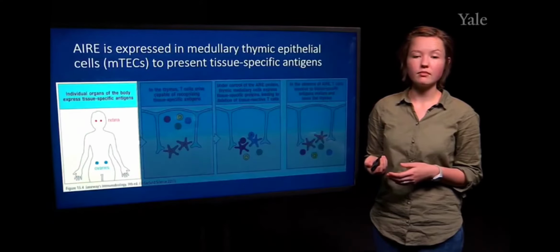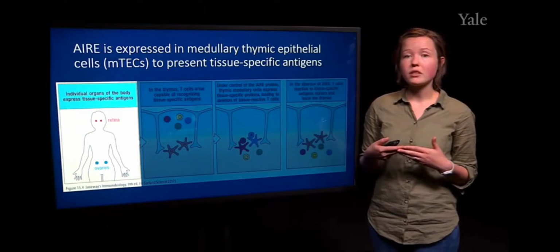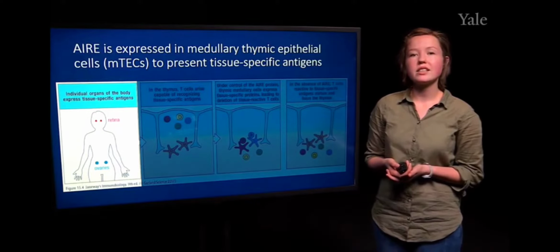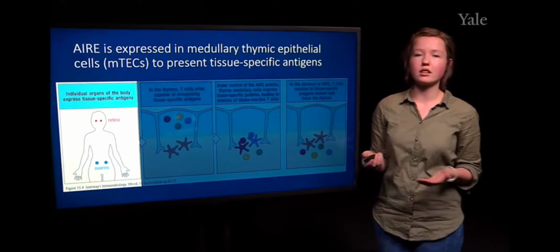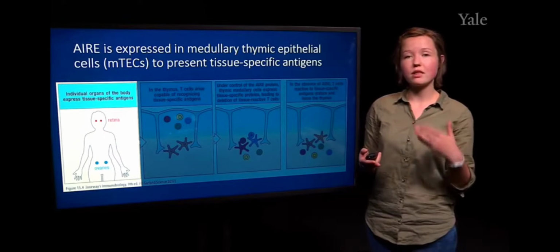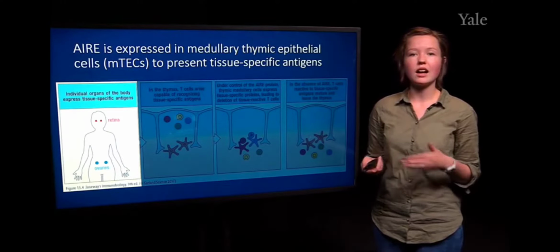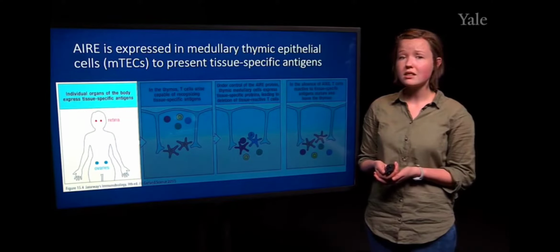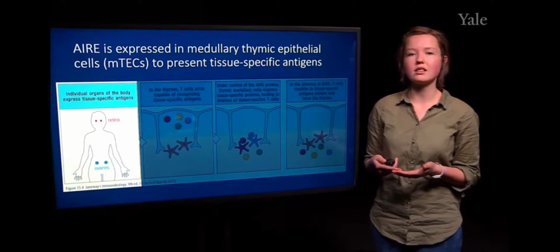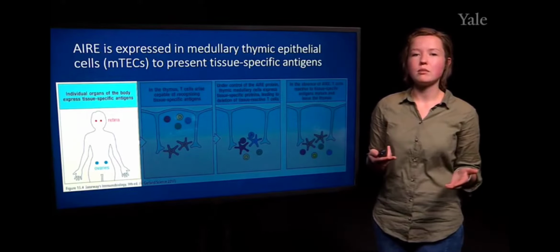But there is a particular issue in which the thymus is only expressing thymus-specific antigens, but we want our T cells to not be reactive to any particular organs of the body that exist elsewhere. We don't want any T cells to escape the thymus that are potentially self-reactive. And the reason that T cell negative selection is a lot more stringent than B cell negative selection is that B cells are often dependent on T cells to elicit their immune response, whereas T cells can elicit strong immune responses that can lead to autoimmunity much more easily.